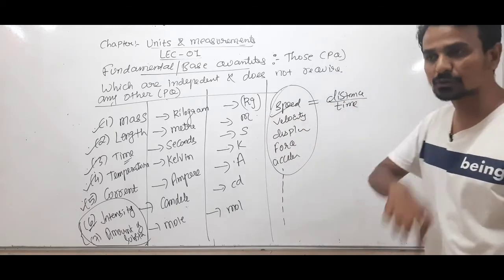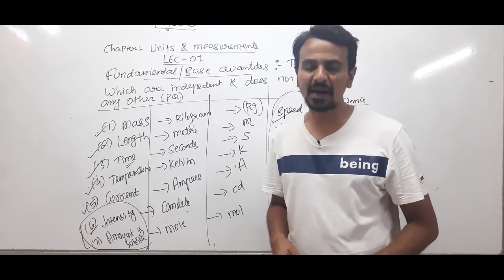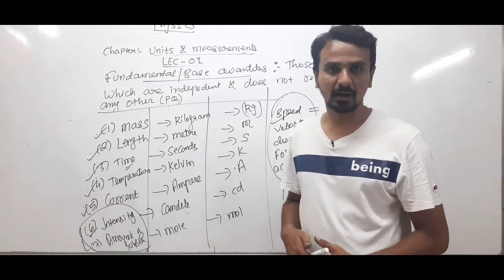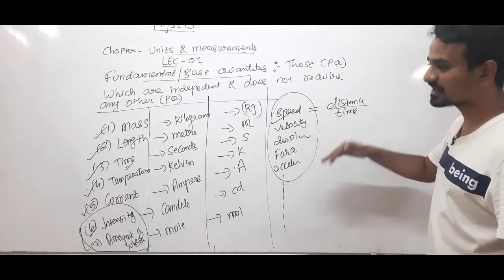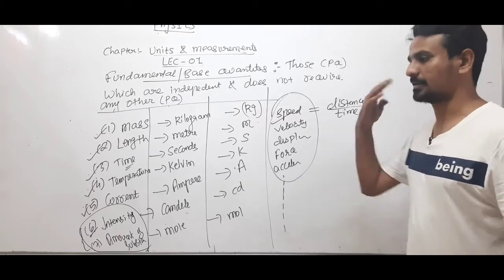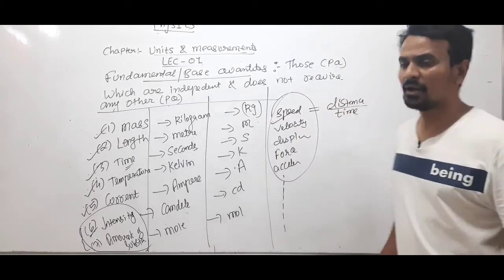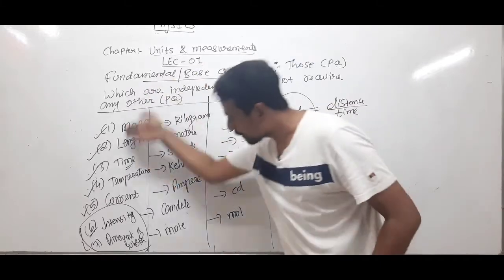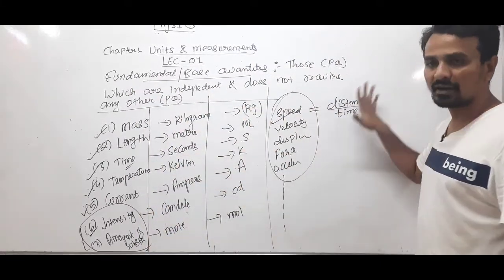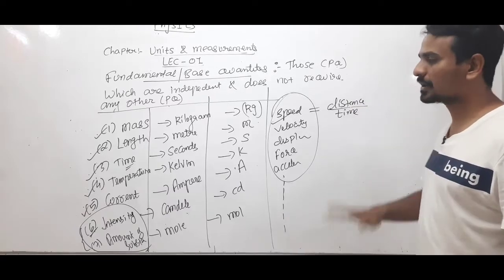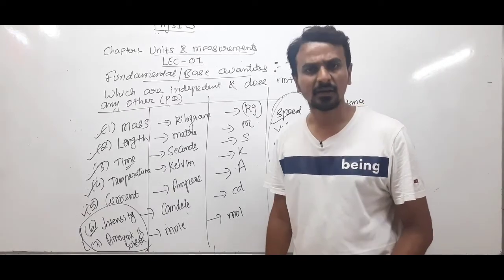Derived quantities are those quantities which depend on the base quantities. Speed, velocity, displacement, force, acceleration, and many other quantities are obtained from these 7 quantities. Those are known as derived quantities and their units are known as derived units.